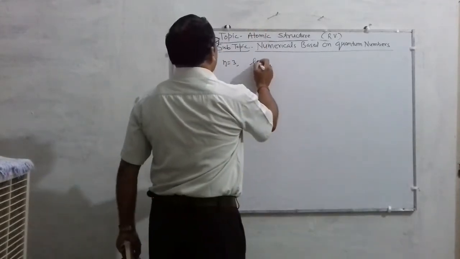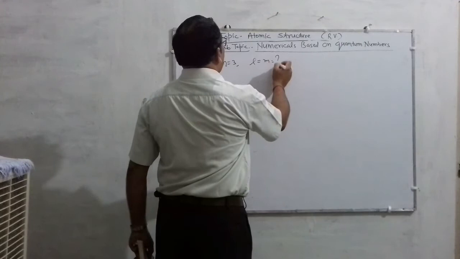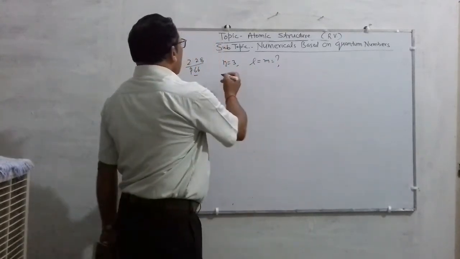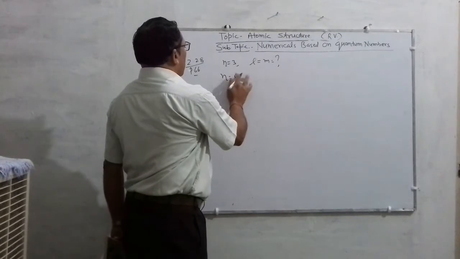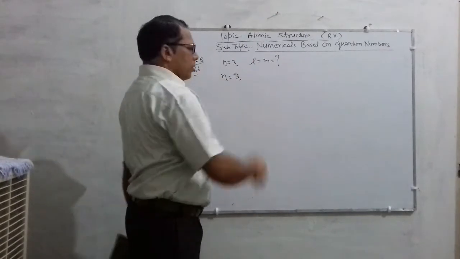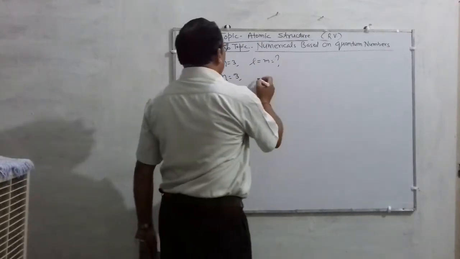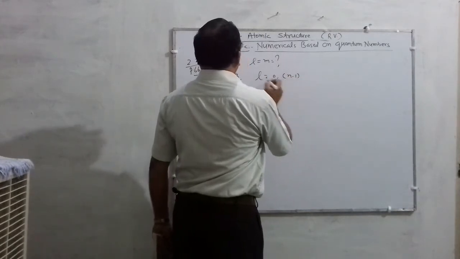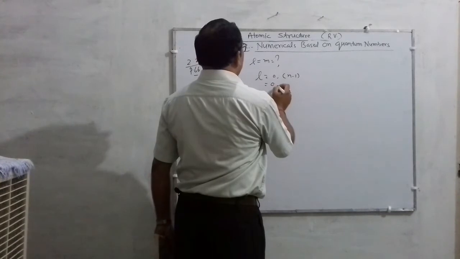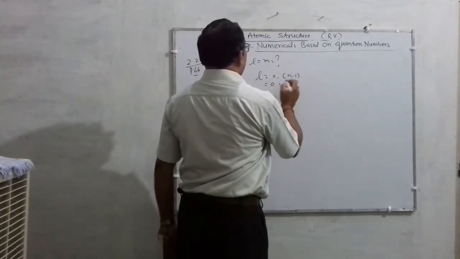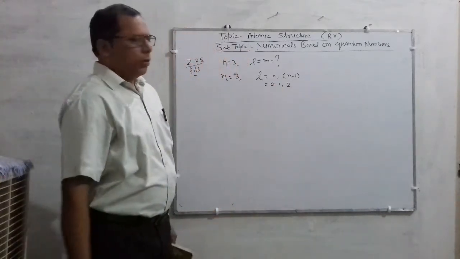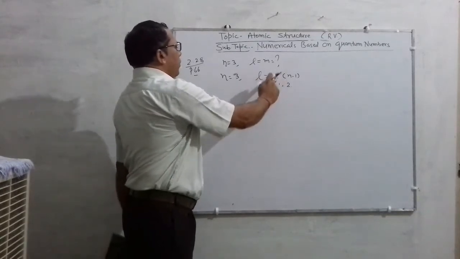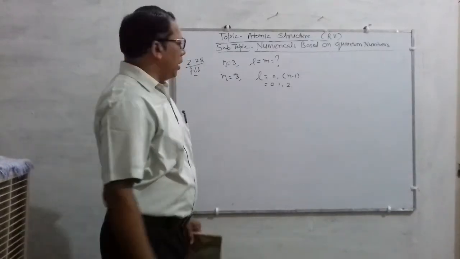If n is 3, find the values of L and M. As you know, children, for n equal to 3, the possible values of L will be, according to the formula, 0 to n minus 1. So the value for n equal to 3 will be 0, 1 and 2. Am I right?